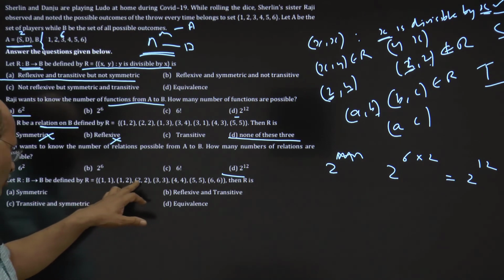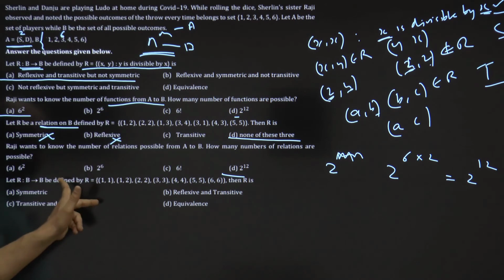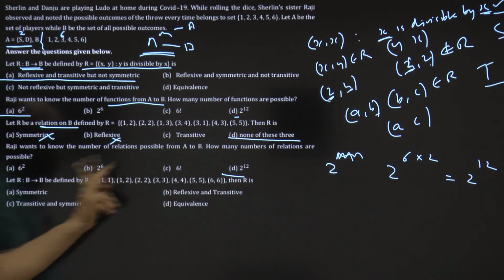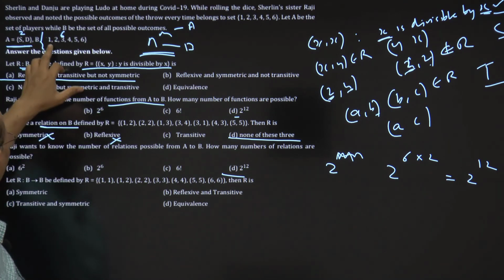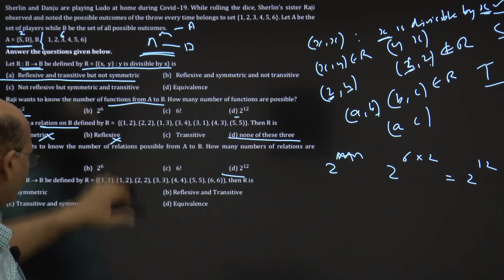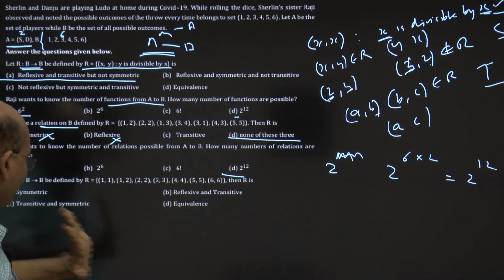R is 1 1, 1 2, 2 2, 3 3, 4 4, 5 5, 6 6. Then R is what? 1 1 is there. 1 2 is there, 2 1 is not there. So symmetric is out of question. Is it reflexive? 1 1, 2 2, 3 3, 4 4, 5 5, 6 6. It is reflexive.